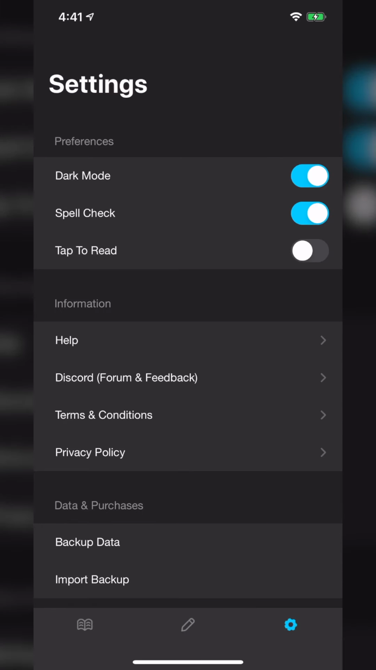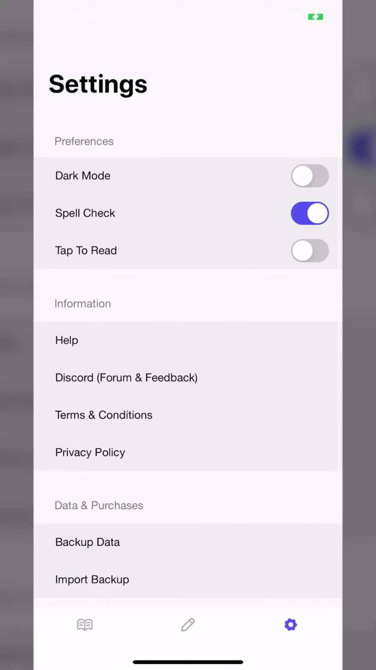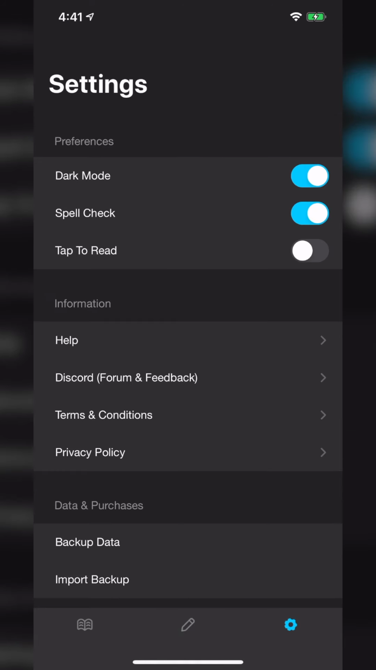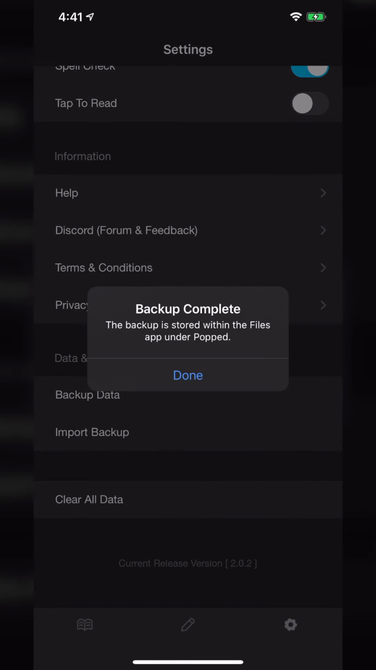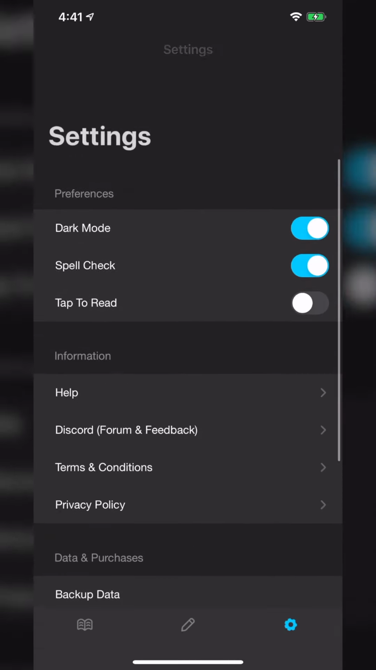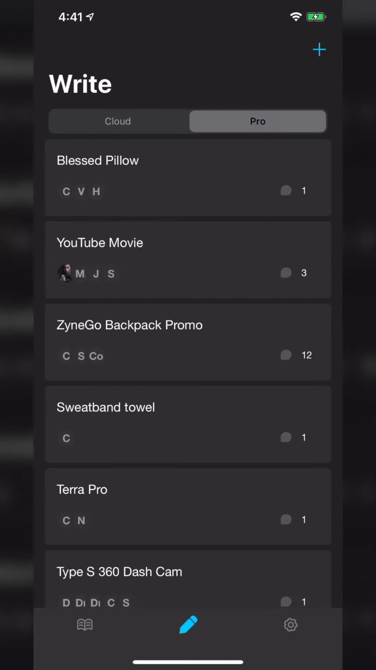You do have some settings here, so you'll notice that I have dark mode on because I just love dark mode on everything, but the bright version works nicely as well. You do have a spell check option, which, if you're like me, super helpful. And then you can even back up all your data here, or import a backup if you, for some reason, deleted this app and need to re-download it and need to resync to your profile online.